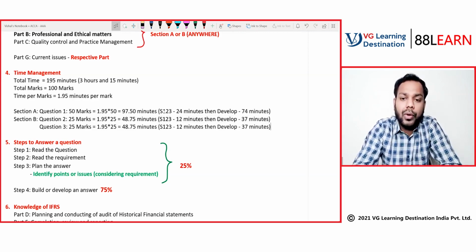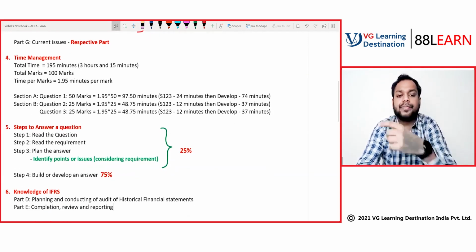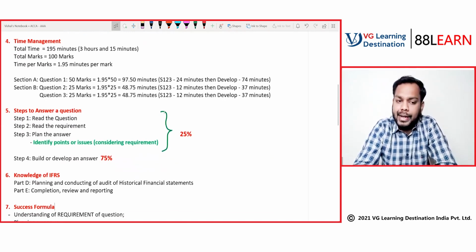So that's how you have to write your questions and answers. Okay, I hope things are clear to you till here. Now, knowledge of IFRS. See, the knowledge of IFRS will be tested as part of part D and part E.